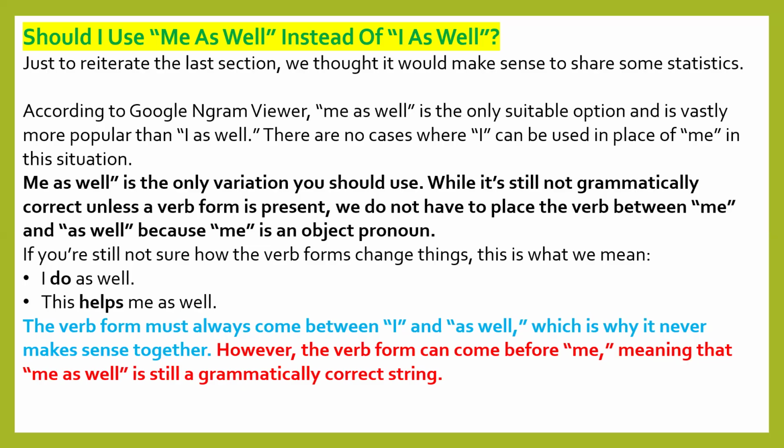So for me as well, we are always using a complete sentence. Before as well, we always need a verb. Me is an objective pronoun. So, I do as well. This helps me as well. So for me as well, there is a need for a verb before it in a sentence.